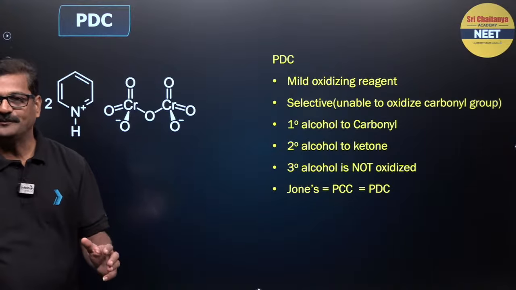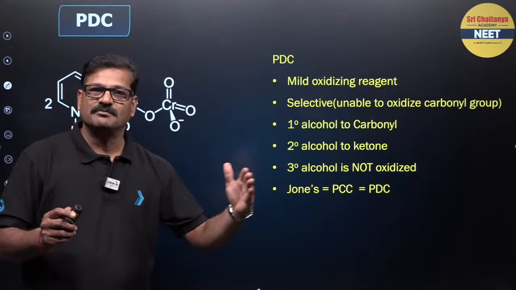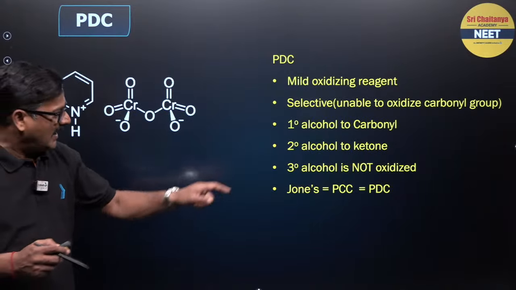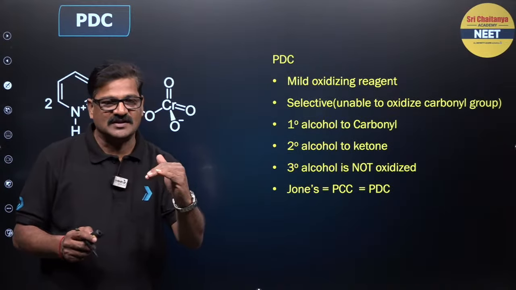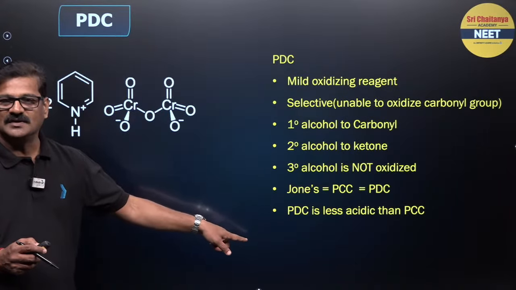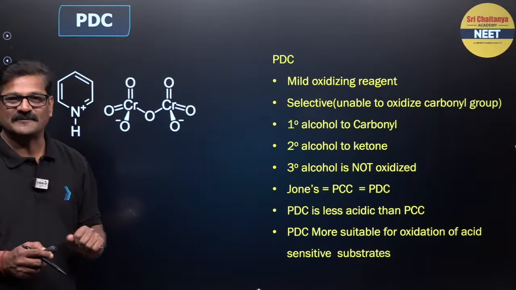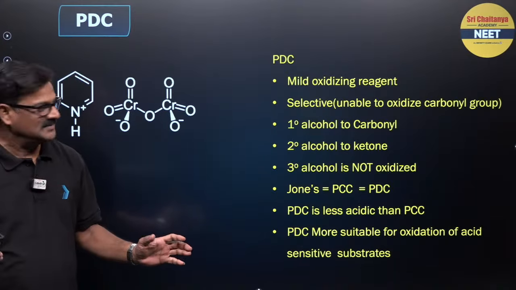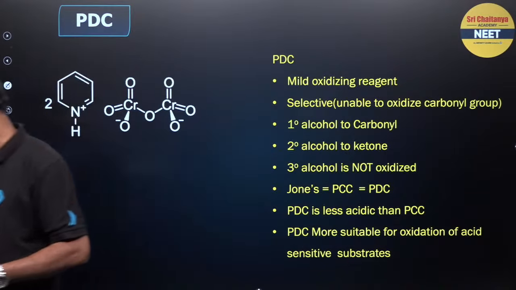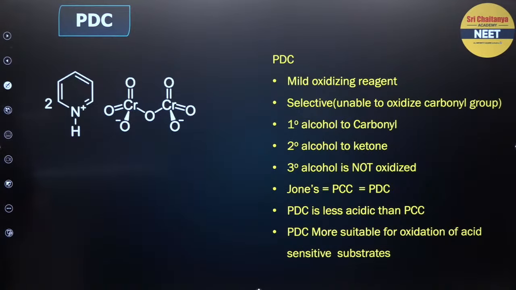The chemistry of the uses of Jones, PCC and PDC, right? And this PDC is used in slightly acidic conditions so that we can use it where any acid sensitive groups are there. This is a better reagent. Any doubt?